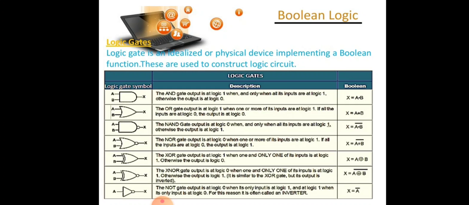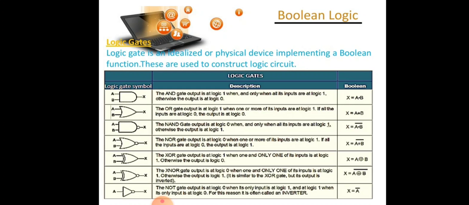OR gate gets its name from the fact that it behaves like an inclusive OR. The output is true if either or both of the inputs are true. If both inputs are false, then the output is also false. OR gate works on 2 or more inputs, which results in a single output.